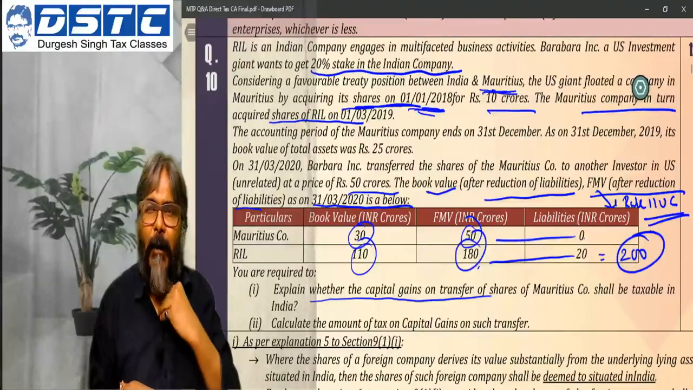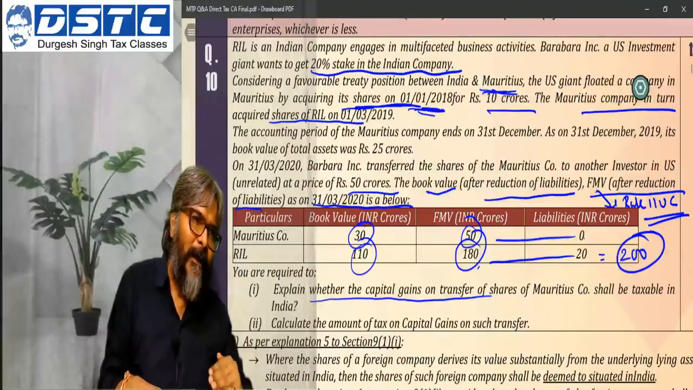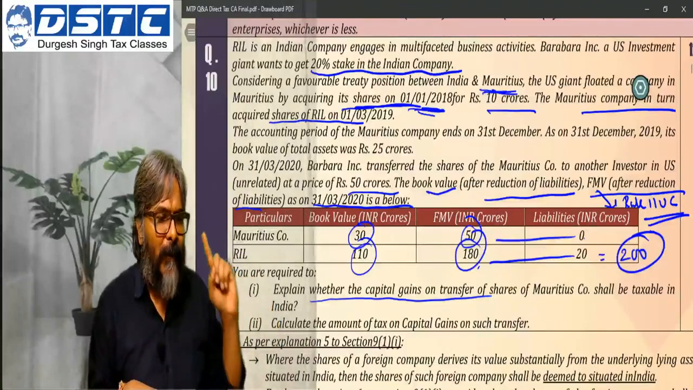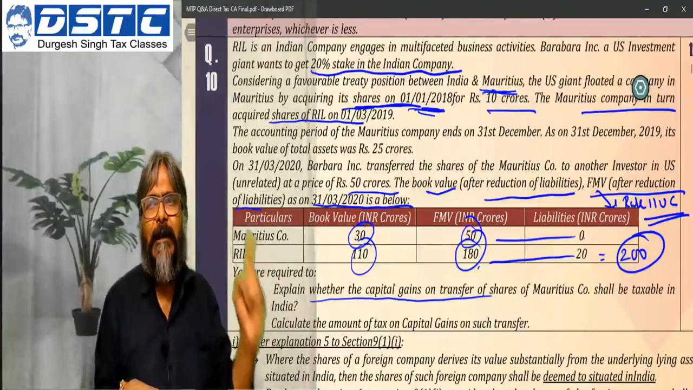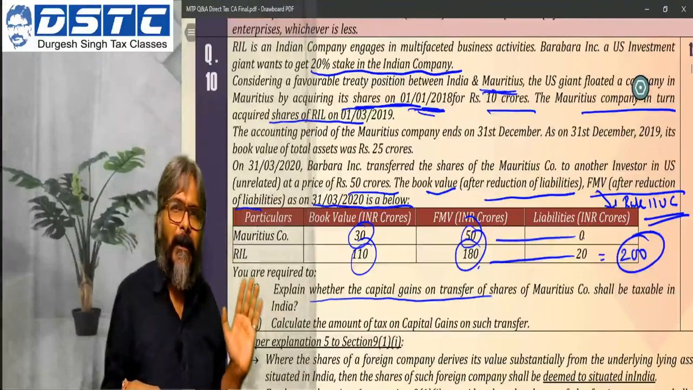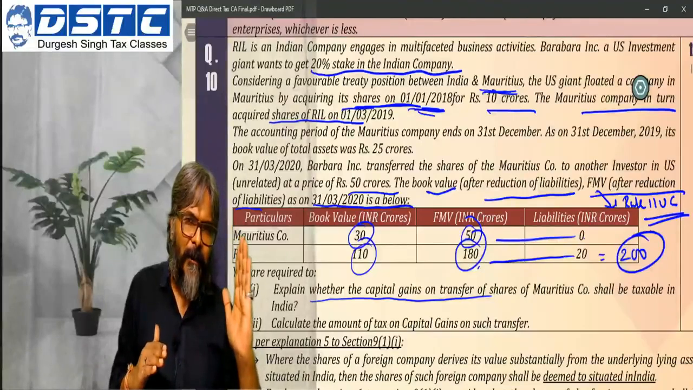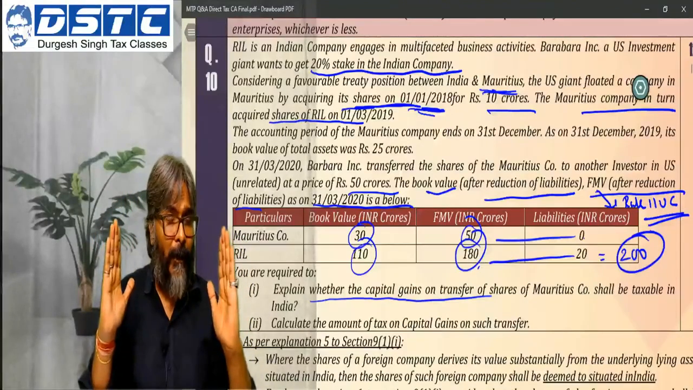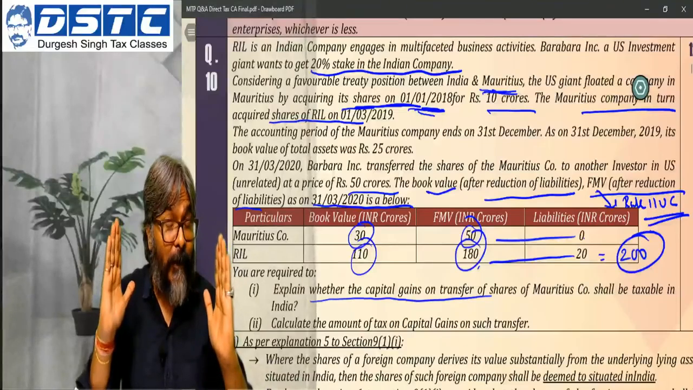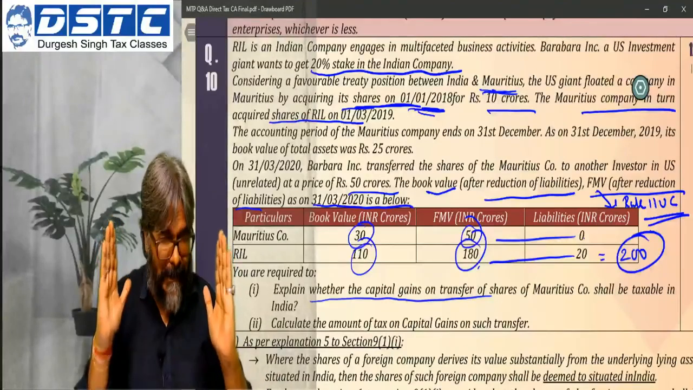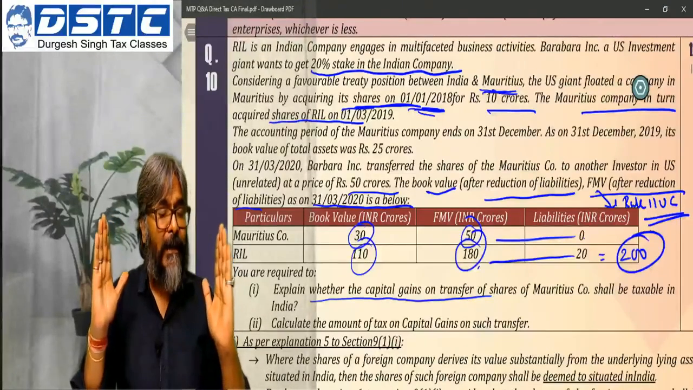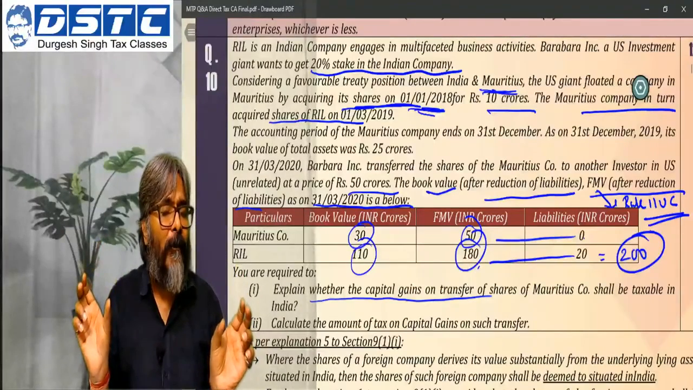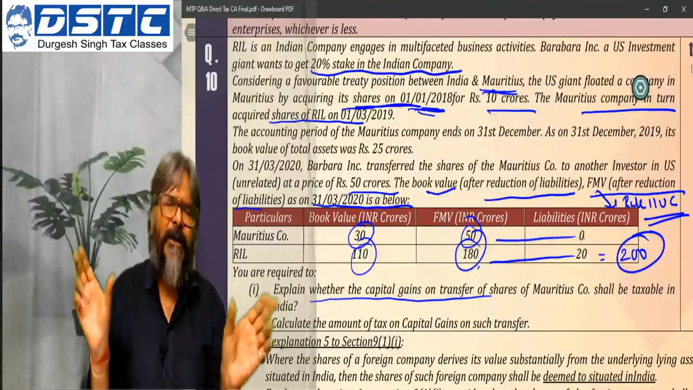Isn't it? Now, what is the last date of the accounting period preceding the date of transfer? So the last date of the accounting period preceding the date of transfer is 31st December 2019, and the date of transfer is 31st March 2020. Now I have to check for that foreign company, in this example the Mauritius company, the total book value of its assets as on these two dates.